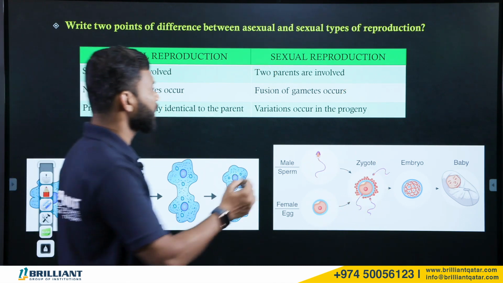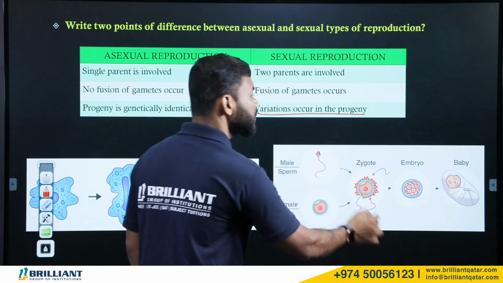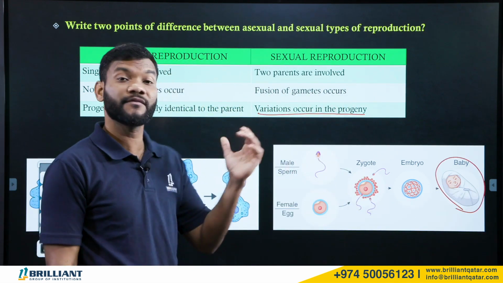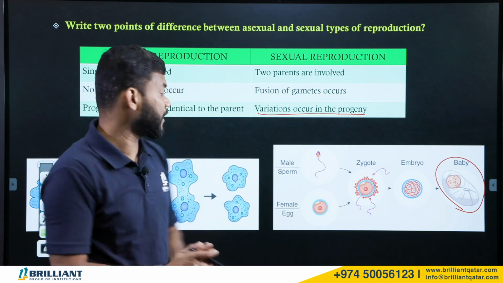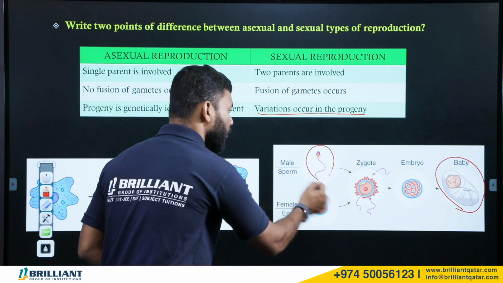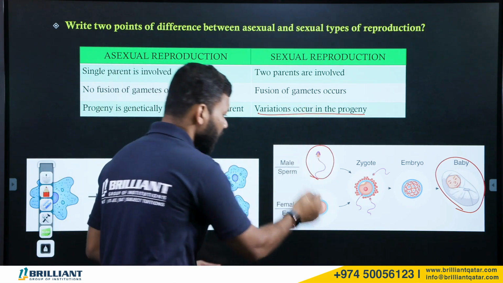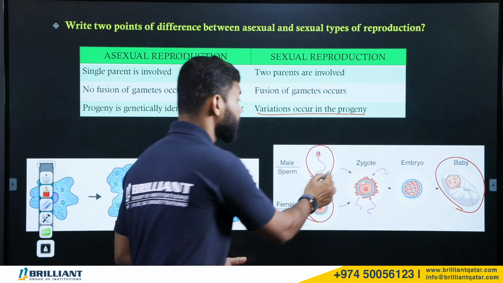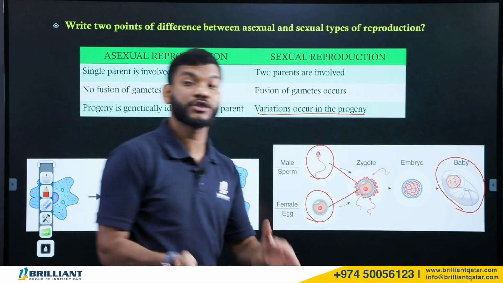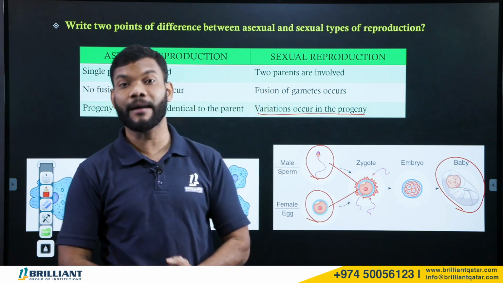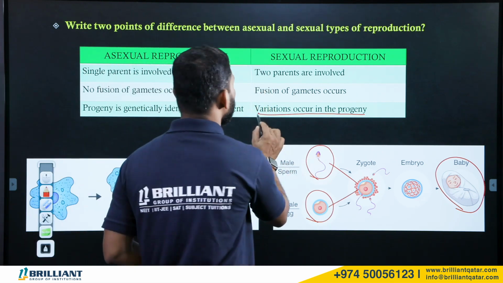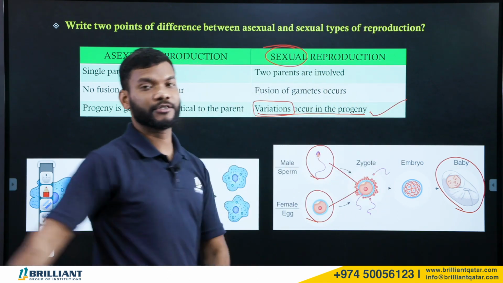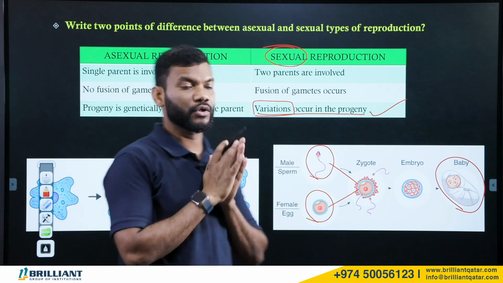Now look here, in this case variation occurs in the progeny. In the progeny, the offspring, we can see the variation. Why is there a variation? Because the DNA of the father and the DNA of the mother mix. They fuse. The male and female gametes fuse, and surely there will be variation that can be seen in sexual reproduction. Okay, let us go to the next question.